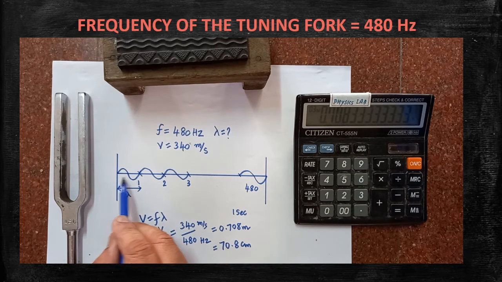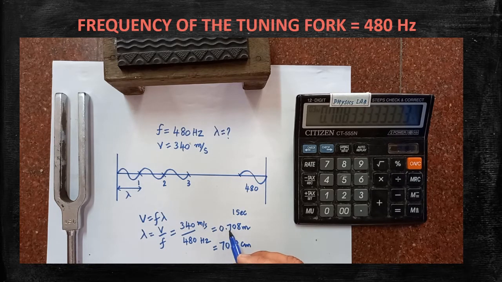The meaning is, the length of this wave portion is how much? 70.8 centimeter. Otherwise it can also be called 0.708 meter. So in the case of 480 Hertz sound, the length of the wave is how much? 70.8 centimeter or 0.708 meter. Okay.